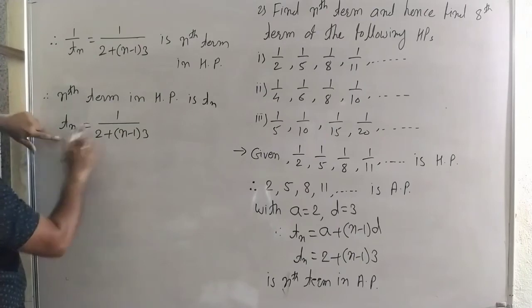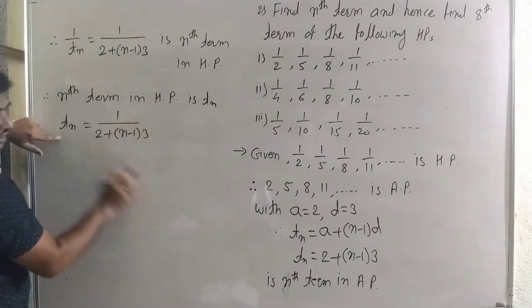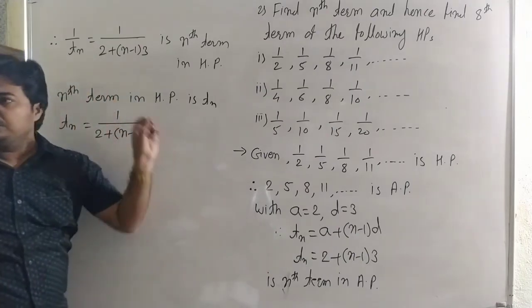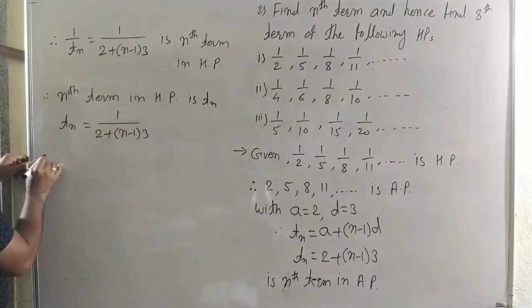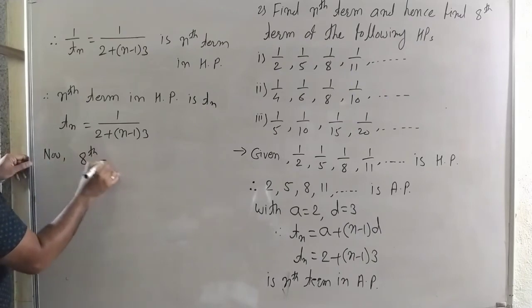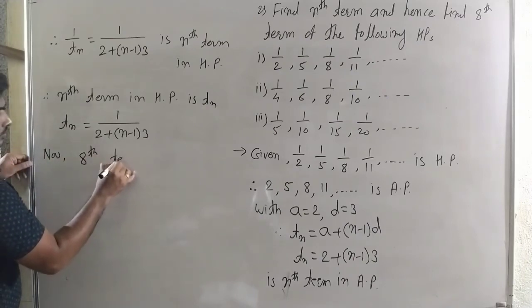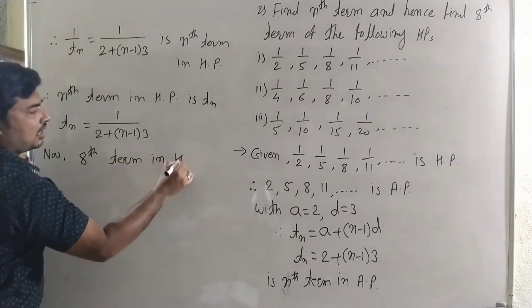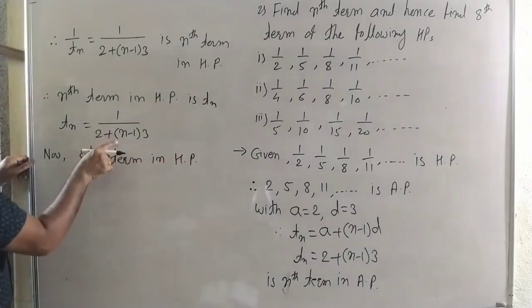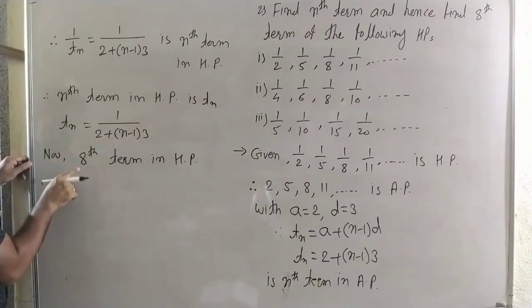This Tn is the nth term in harmonic progression, and the other Tn is the nth term in arithmetic progression. Now we find the 8th term in harmonic progression.